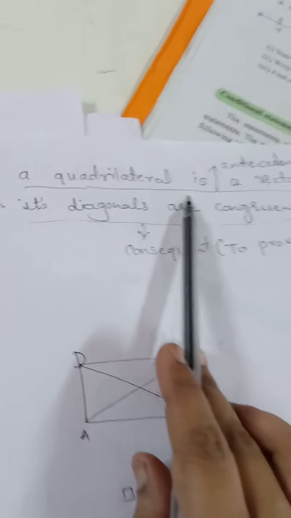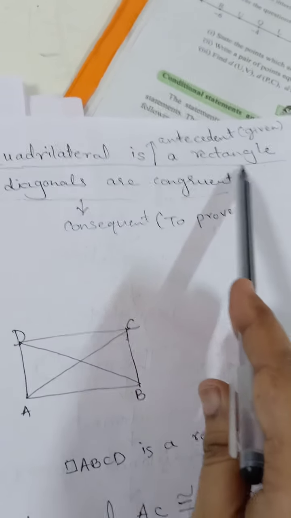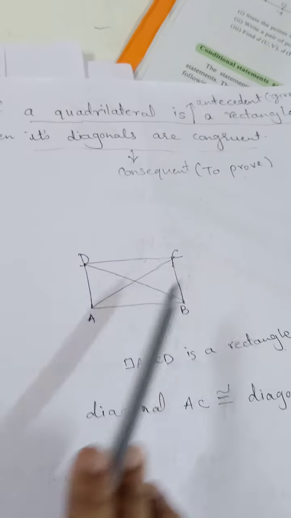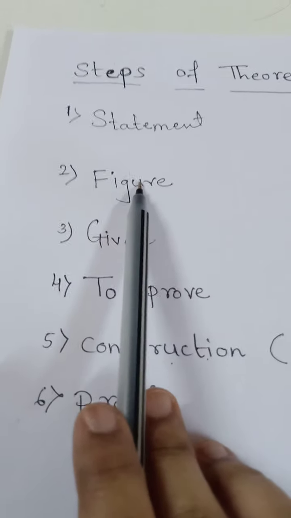Then the figure. Figure means we read the statement carefully: a quadrilateral is a rectangle. So we have got that. Which figure do we have to take? A rectangle. So I have taken a rectangle here. Drawing the figure is the second step.